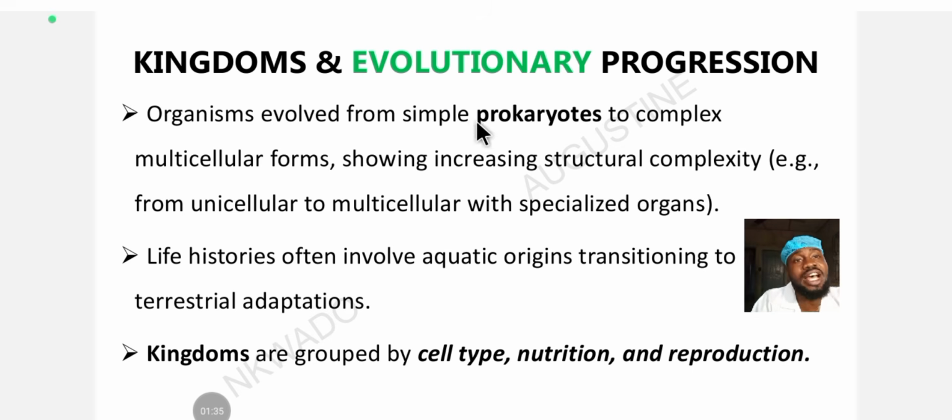So this transitioning from prokaryotic cell to a more complex cell or multicellular organism is the evidence of increasing structural complexity. The evidence of increasing structural complexity is a sign that this living organism is progressing in development, progressing in functionalities. For example, from unicellular to multicellular with specialized organs. A unicellular organism only has just a few organelles.